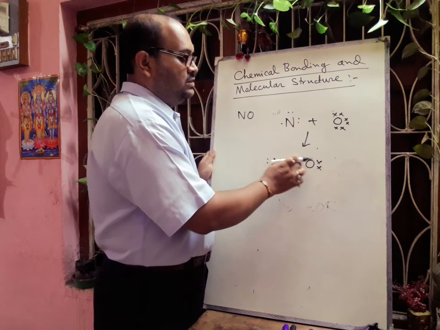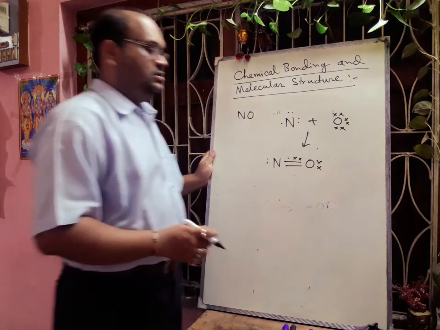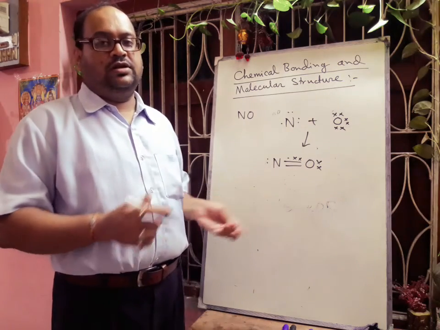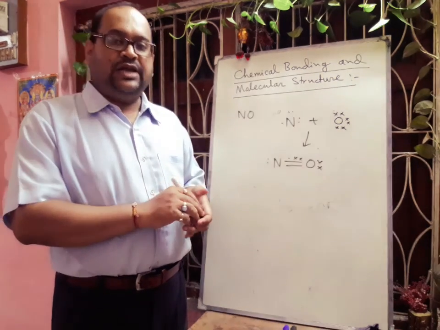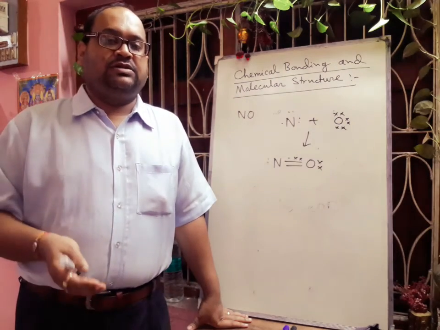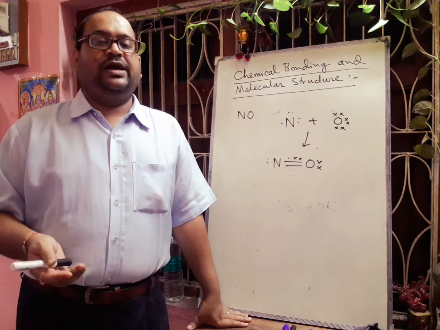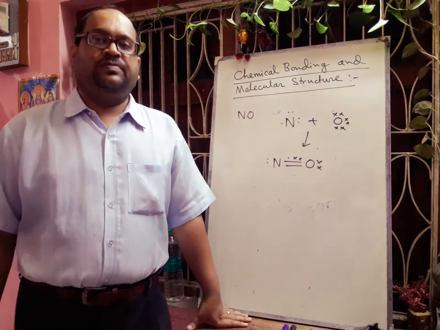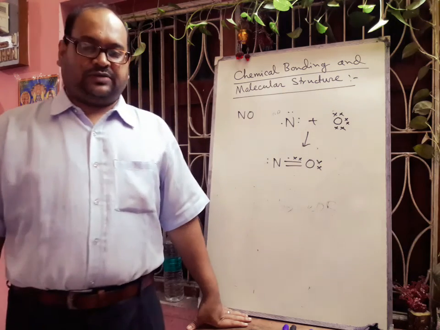So there is one bond containing 3 electrons. So this is called an odd electron molecule or odd electron bond. And in case of nitrogen dioxide also, okay, there is an odd electron, and you can think about the superoxide ion O2 minus, there is also this odd bond concept. So hope you can understand.